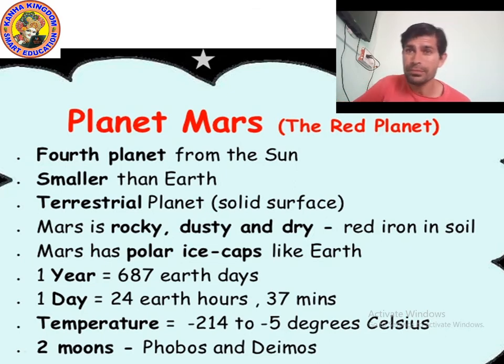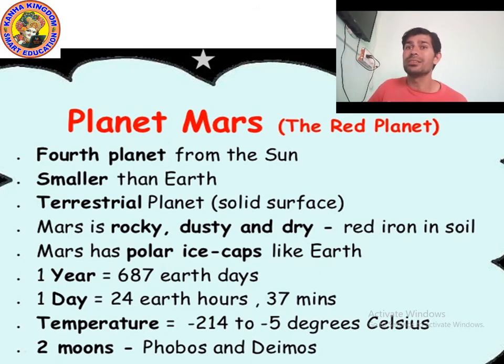On Mars, 1 year is actually equal to 687 Earth days. And 1 day is actually equal to 24 Earth hours and 37 minutes, just 37 minutes extra. Otherwise, 1 day is equal to 24 Earth hours. But 1 year is actually 687 Earth days, which is just about double of 365. Means almost 700, you can imagine.